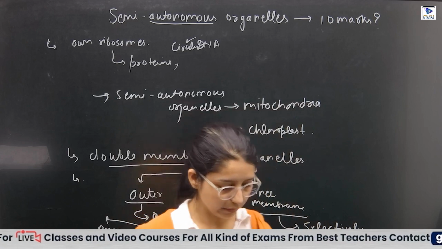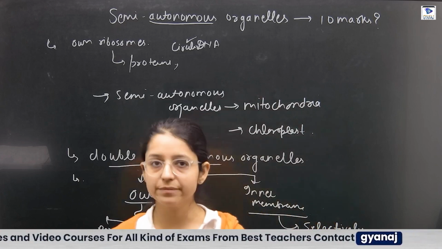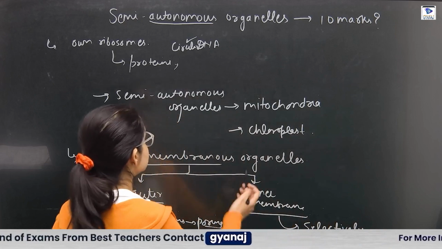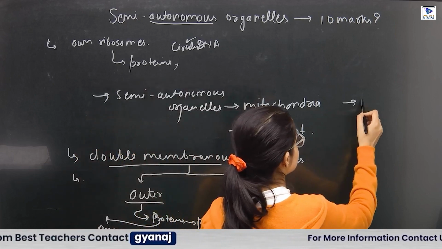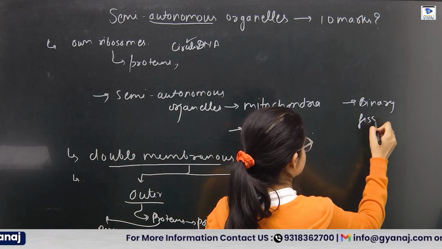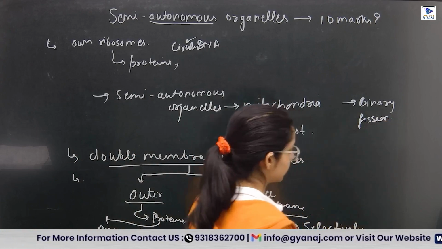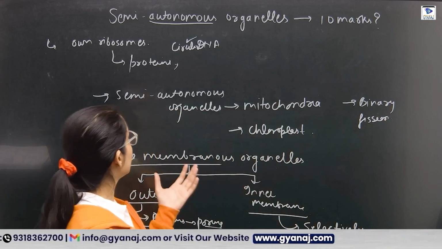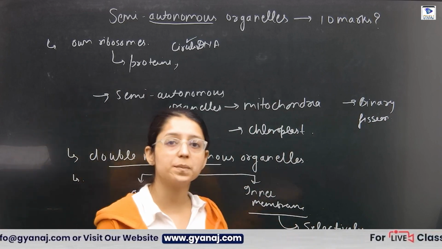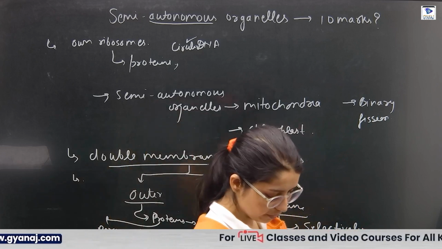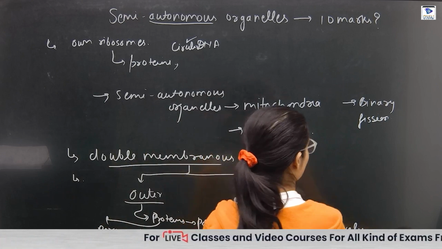Now, let's start with the mitochondria. And these both are only divided by binary fission. So, I hope you got the idea of how mitochondria and chloroplast are similar to each other. Now, first we have the mitochondria.